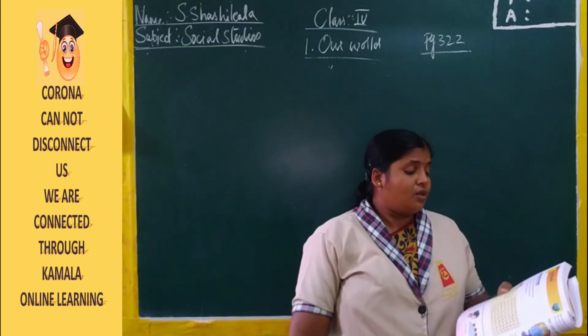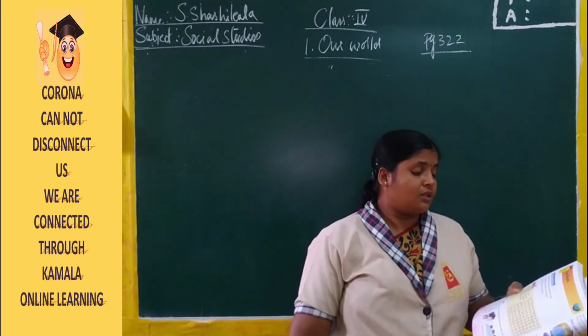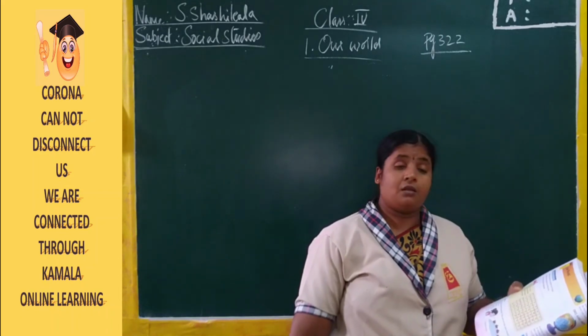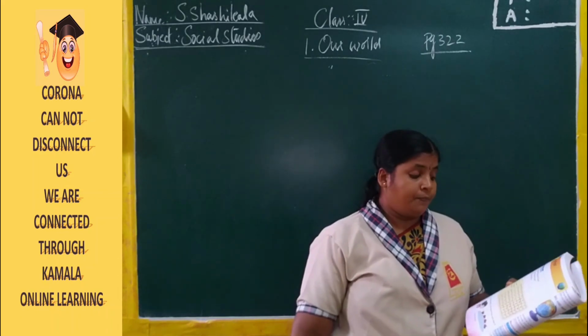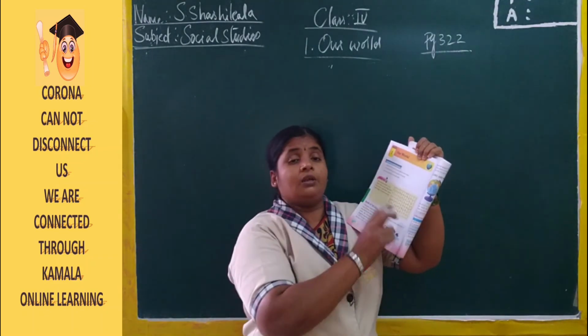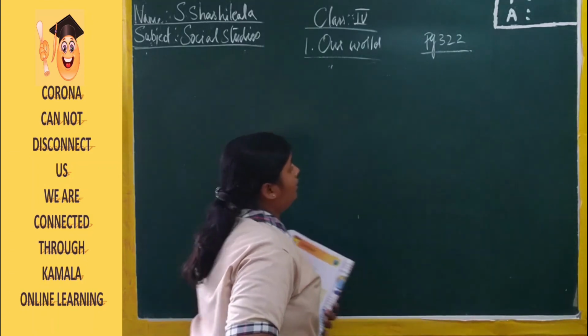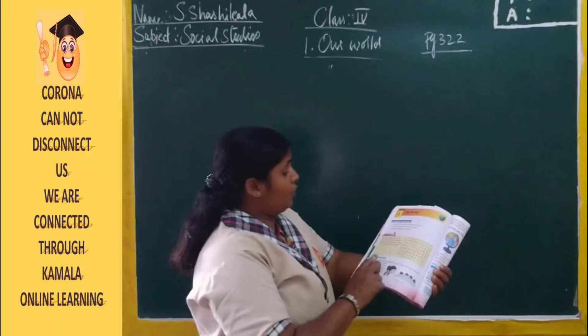Now warm up. We live on the planet Earth. It is our world. There are many things which make Earth a unique planet. Search these things in the given grid. Now here we have the box. Right? Now in this, what are the things present on the Earth? You have to write. Just write here only.